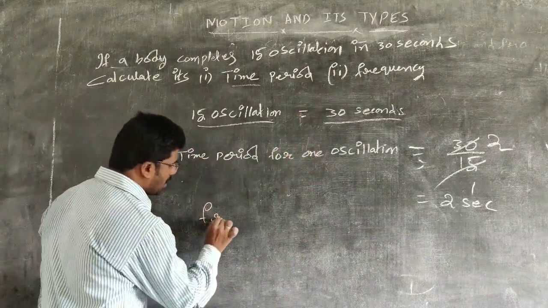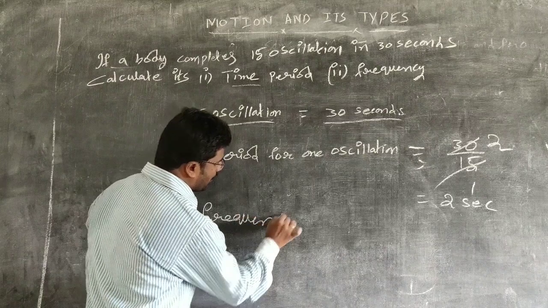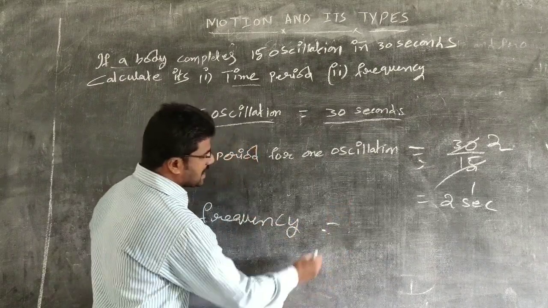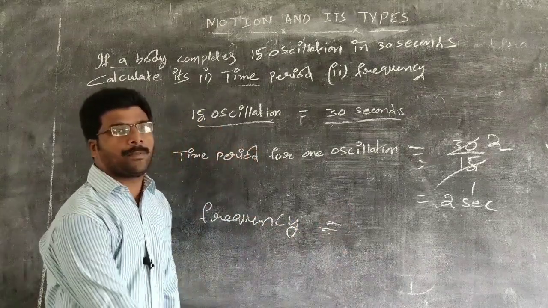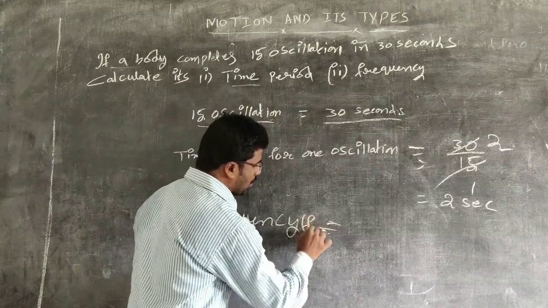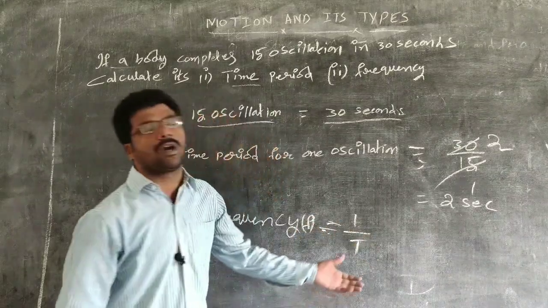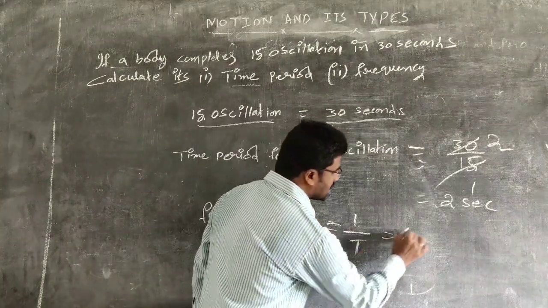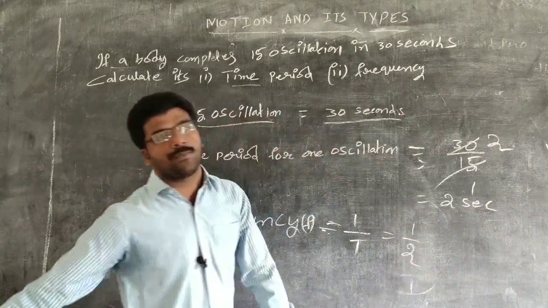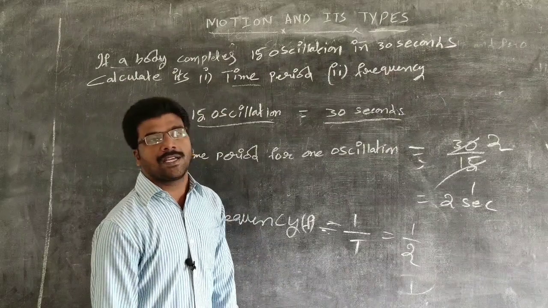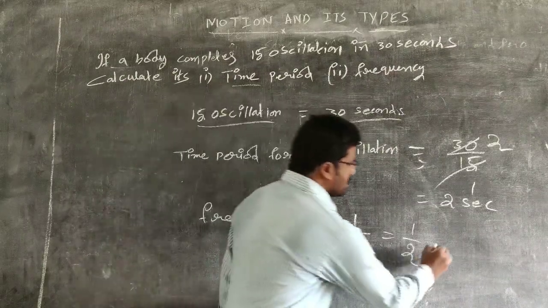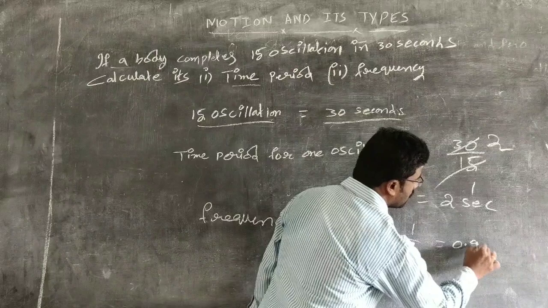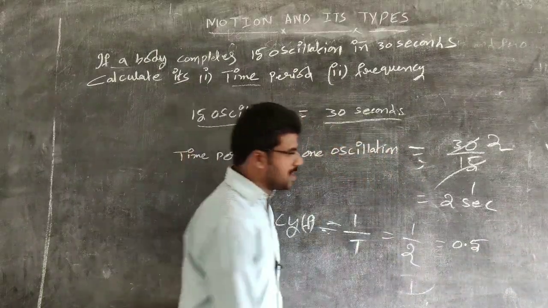We already know the formula relating frequency and time period. f equal to 1 by T. The reciprocal of time period is known as frequency. f equal to 1 by T, that is 1 by 2. What is the value of 1 by 2? 0.5, right. That is 0.5. What is the unit of frequency? Hertz.